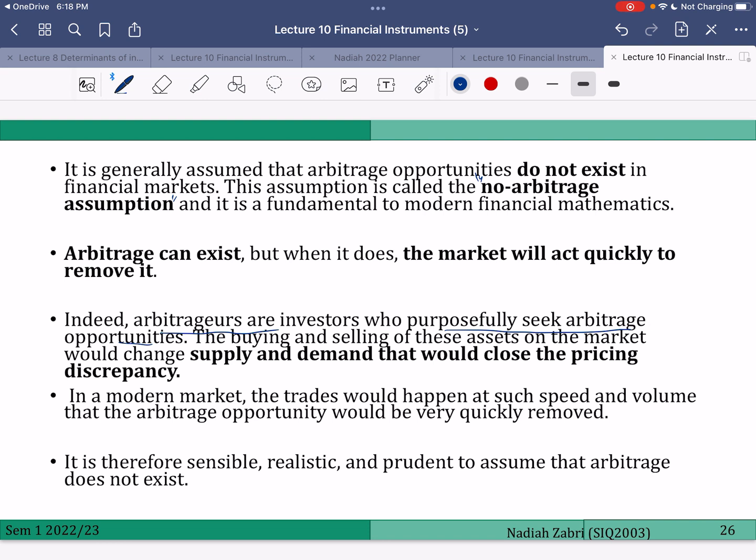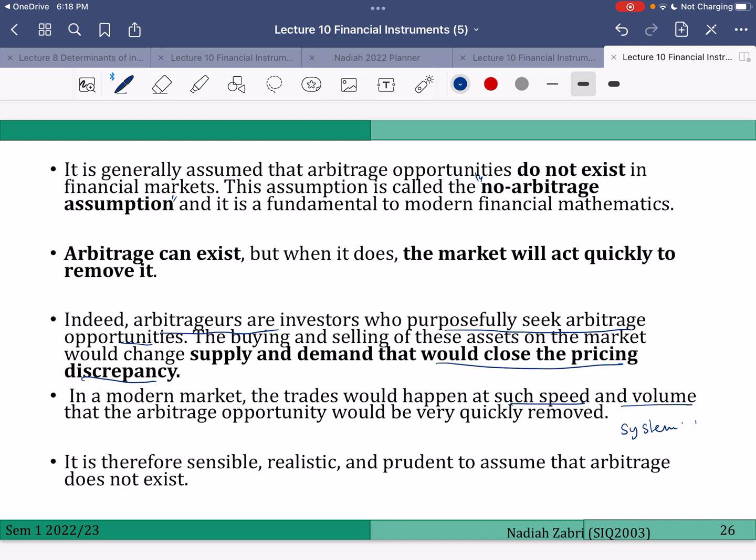But that will increase the demand for that asset, and when the demand increases, the price will also stabilize, so it will close the pricing discrepancy. In the modern market, this trade happens at such speed and volume because everything is tracked by computer systems, and things can be bought in bulk.